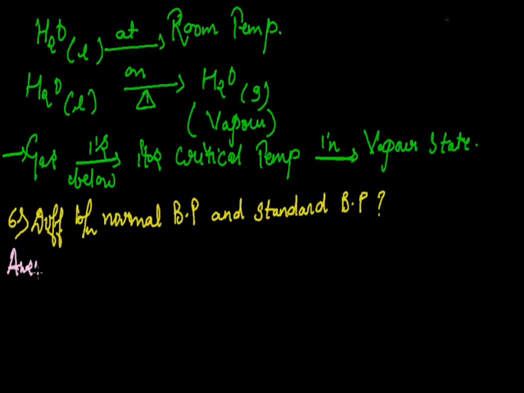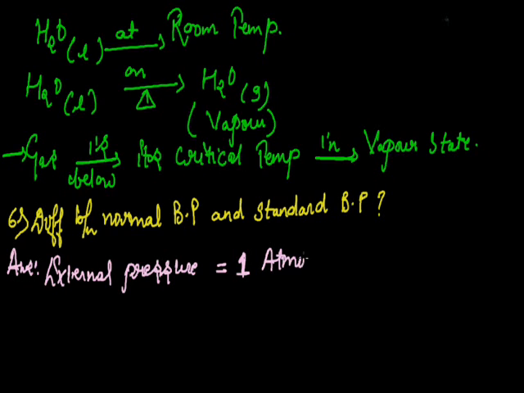When the external pressure, that is the outside pressure, is equal to 1 atmospheric pressure, then at that particular point the boiling point is referred to as the normal boiling point.